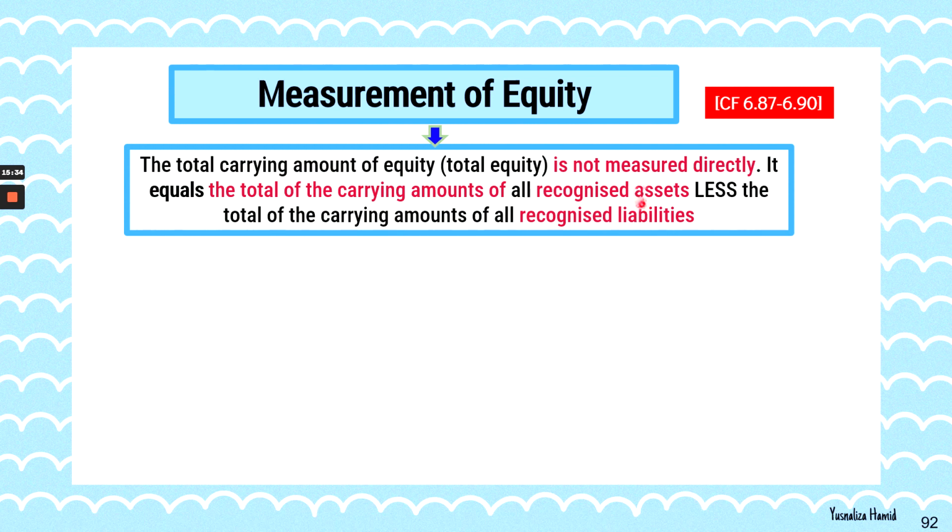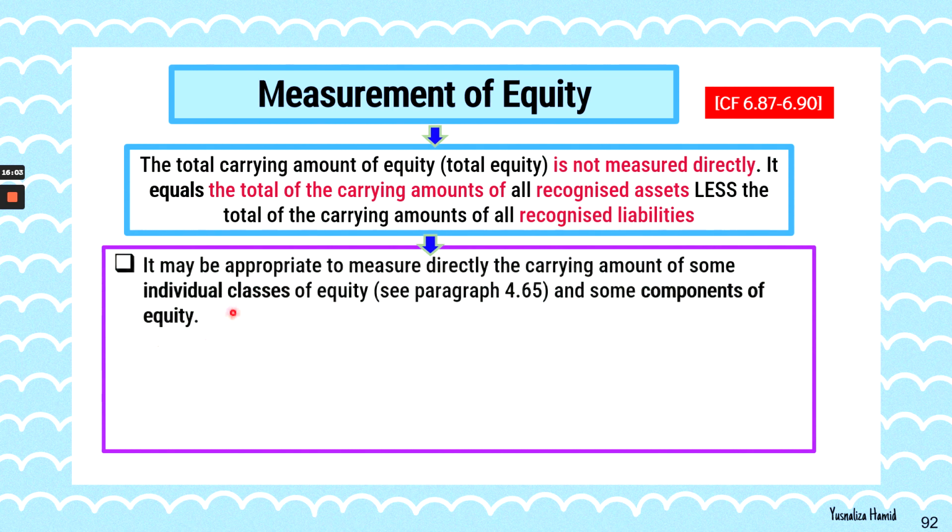So equity is a result of whatever you have recognized as an asset and how much it is, as well as whatever you recognize as a liability and how much that liability is. The difference, or the residual interest, as the term used, is what you call equity. How much it is depends on the assets and liabilities that had earlier been measured.